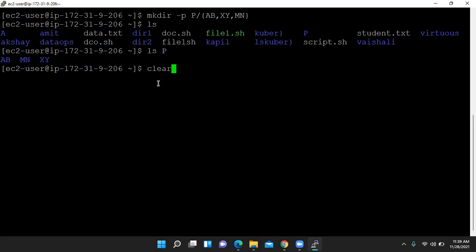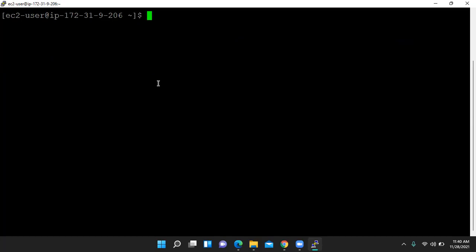So again, clear the terminal, and now we check the cd command. Using cd means change directory. Using the man command you can get all functions of cd, or you can say all options which are related to cd. Is it clear? So cd means change directory, as the name suggests.